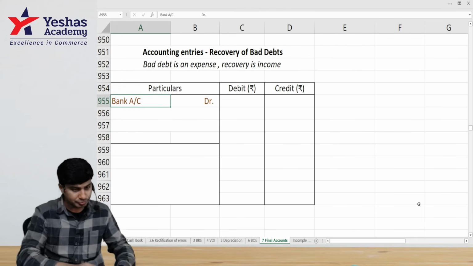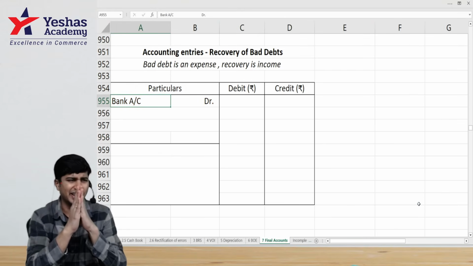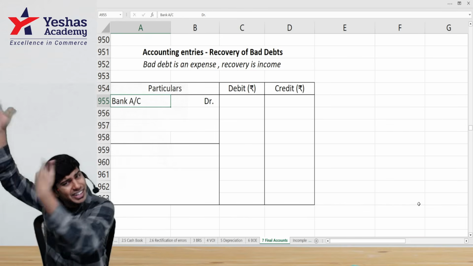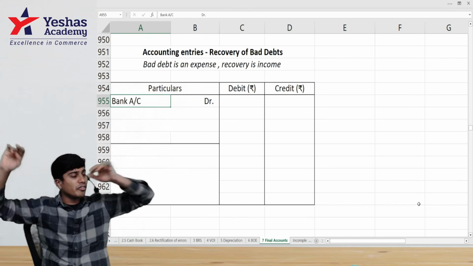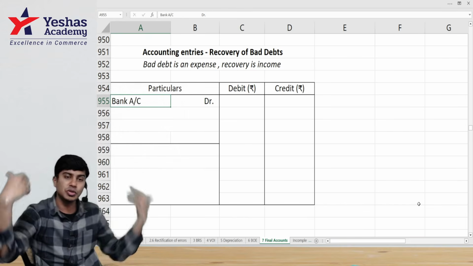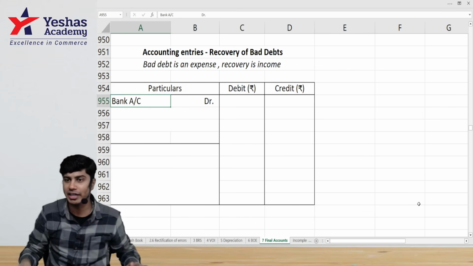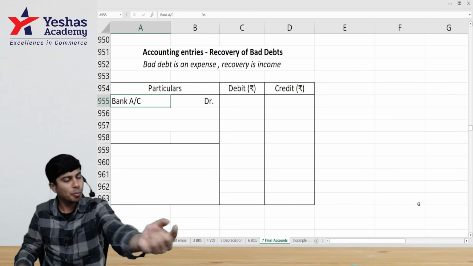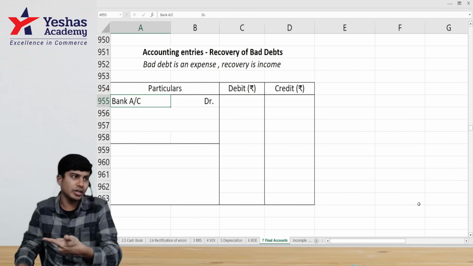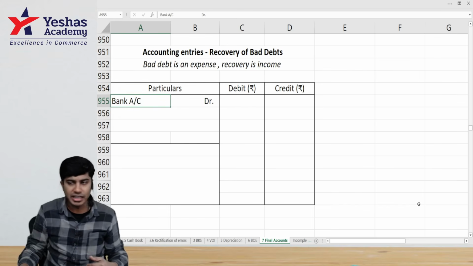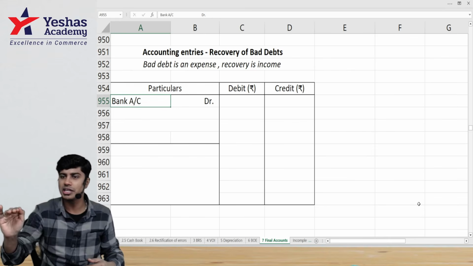I will debit bank, and not credit debtors. Debtors is not decreasing. Debtors has already decreased. Out of 1 lakh rupees of debtors, I've written off 10,000 as bad debts. My debtors has become 90,000. Now this 10,000 rupees debtor is giving me money. If you credit it to debtors, debtors will become 80,000. Is debtors decreasing? No, debtors will remain the same.